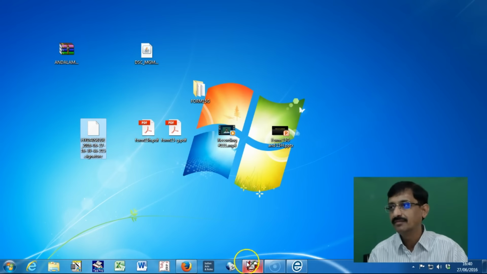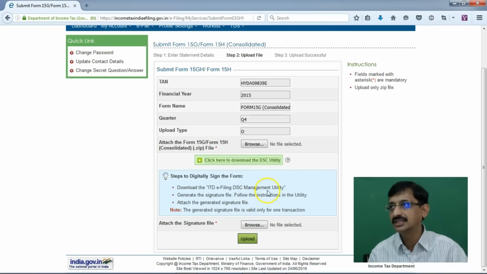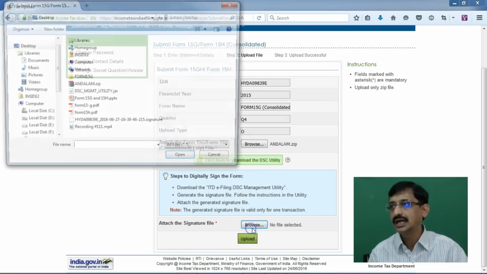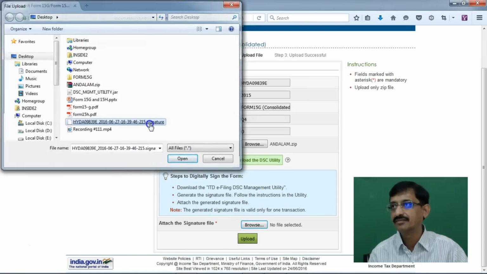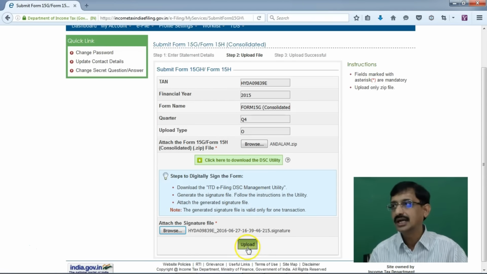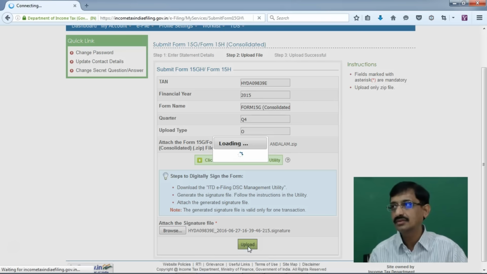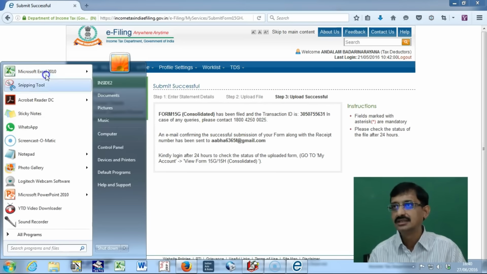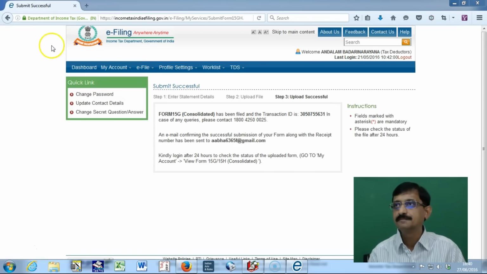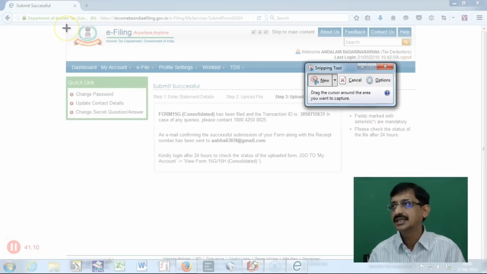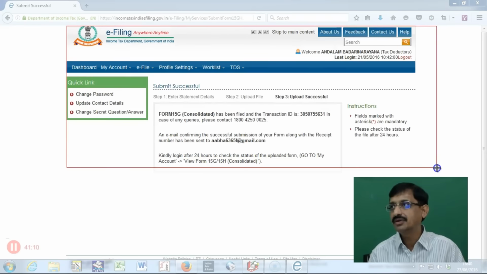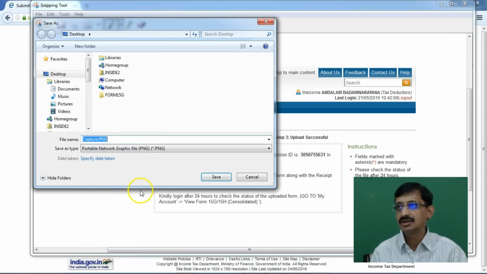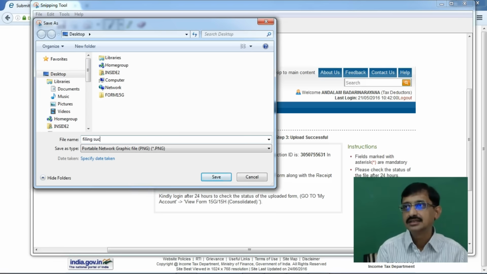This is the signature file. Now I have to go into the e-filing site. I have to browse the upload file, and also browse the signature file. Then I have to upload. The form is being uploaded, and I have got a confirmation message. Friends, I always suggest you take a screenshot of this screen so that it may be required for future reference. So I will save this on the desktop and call it filing success.